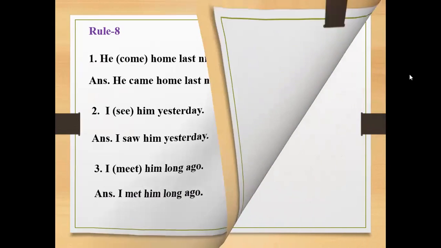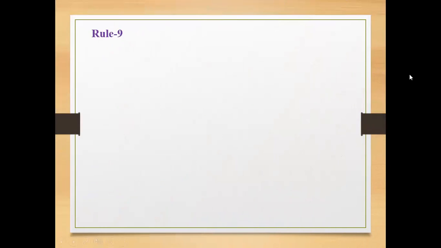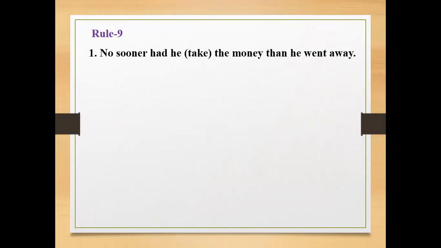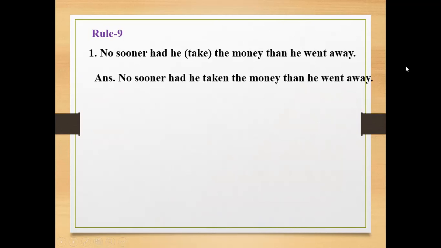Dear students, now Rule 9. Number 1. No sooner had he paid the money than he went away. If there is "no sooner had", the verb part will be past participle. So the answer will be: no sooner had he taken the money than he ran away. Here, "taken" is the past participle of take.